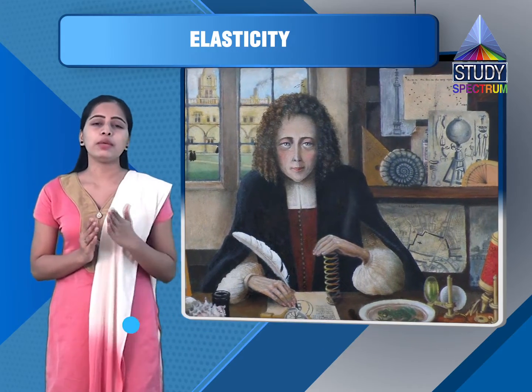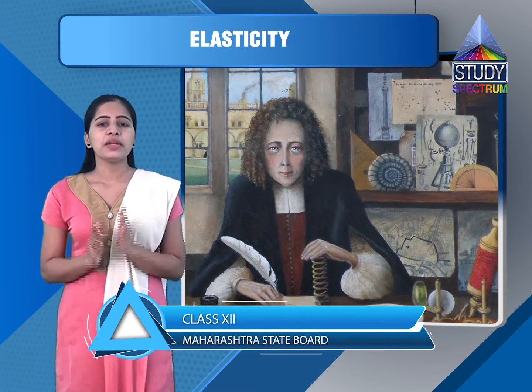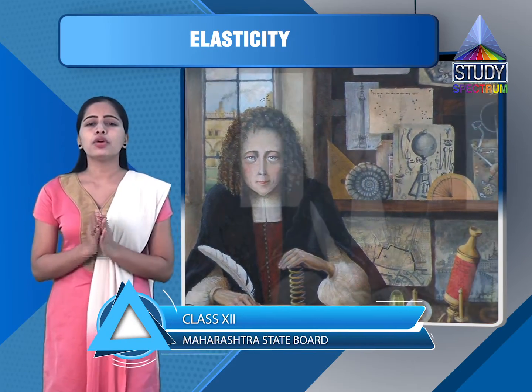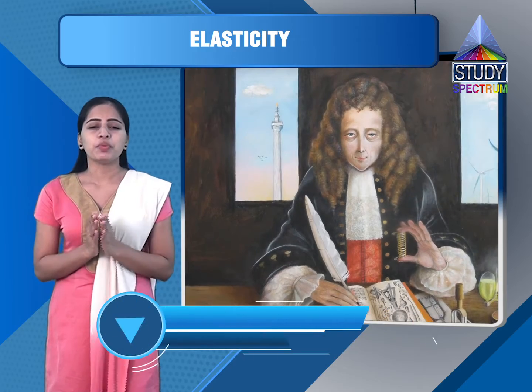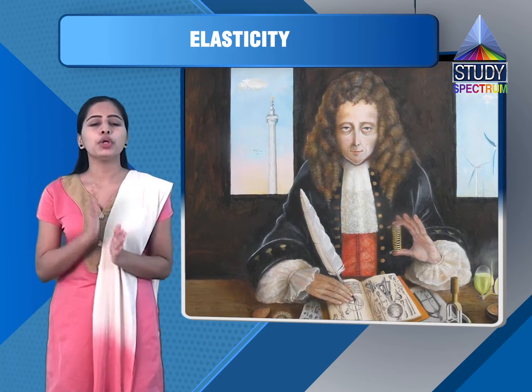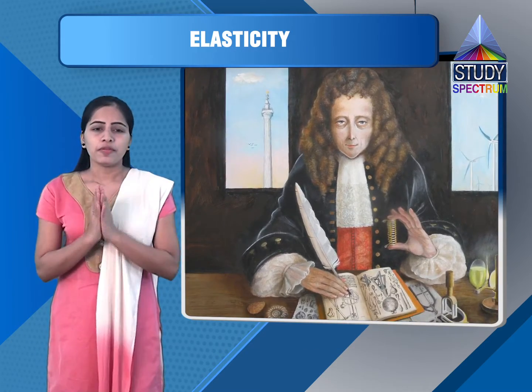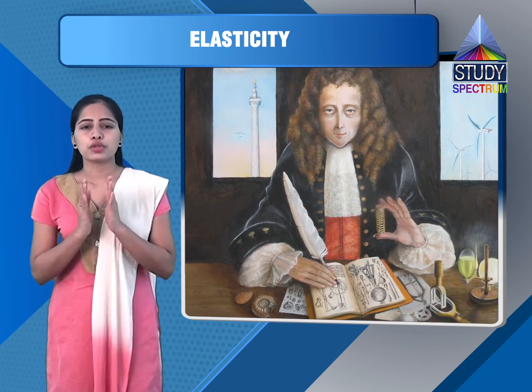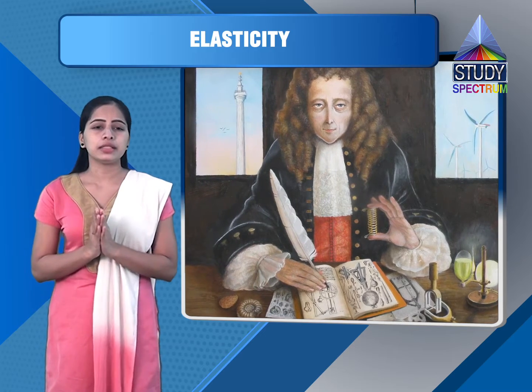From the name of the scientist, this is known as Hooke's law. In other words, Hooke's law is "ut tensio, sic vis", which means as the extension, so the force. That means if there is extension, there is a force. We will see this in detail.